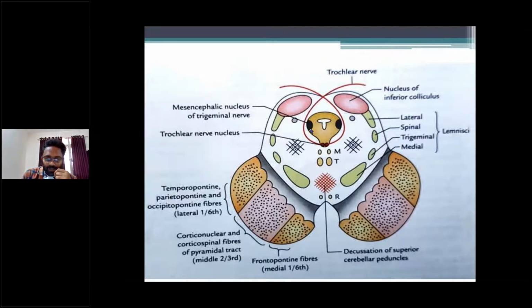The mesencephalic nucleus receives proprioceptive impulses from the muscles of mastication and muscles of facial expression.